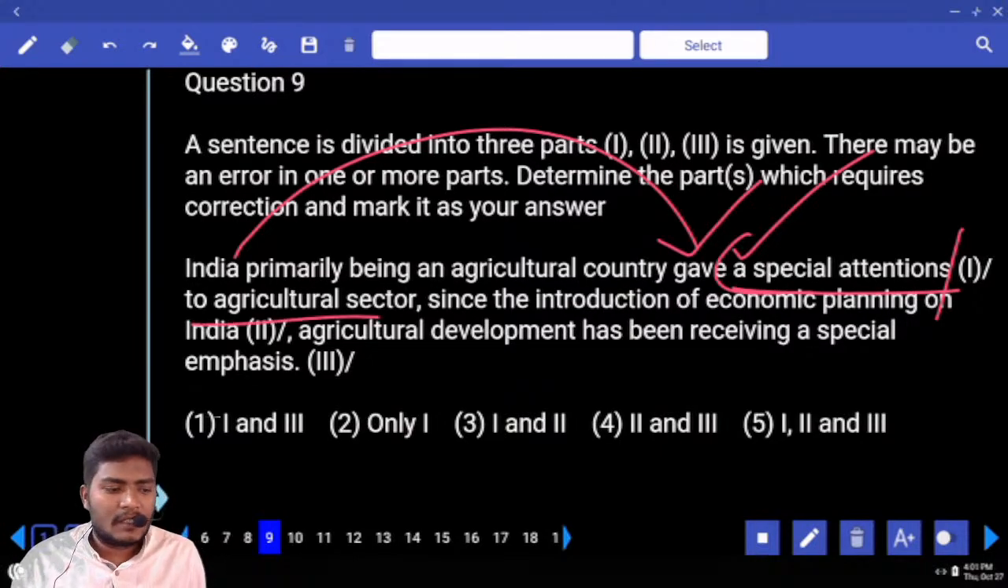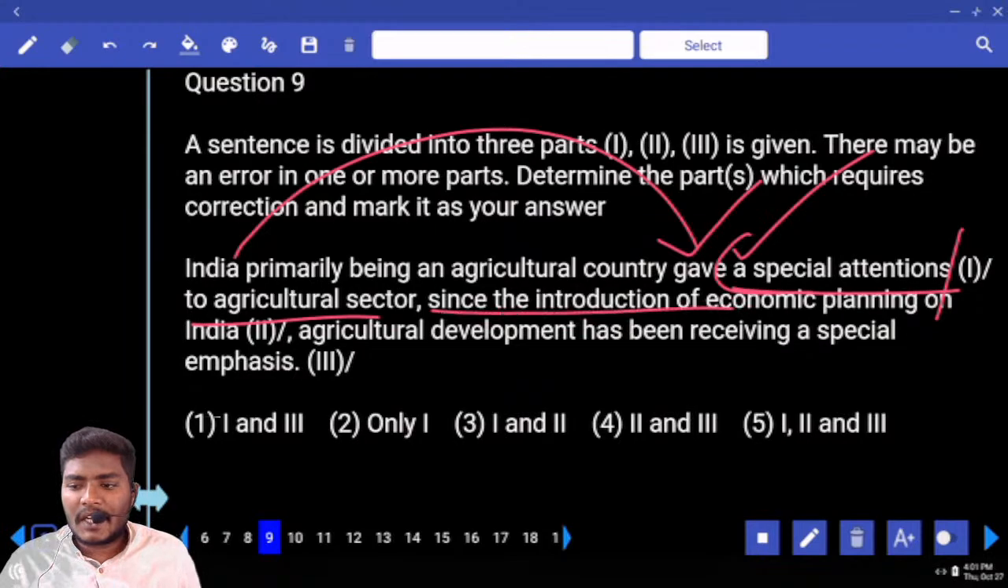To agriculture sector, since the introduction of economic planning in India, agriculture development has been receiving a special emphasis.